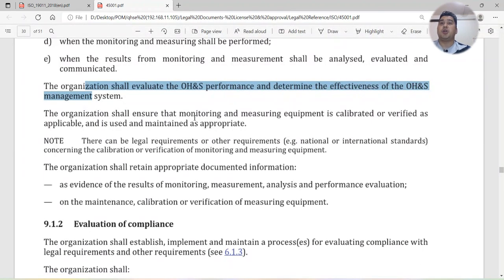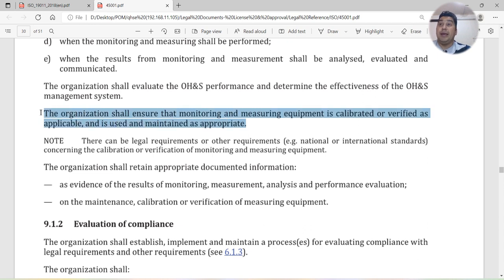The organization shall ensure that monitoring and measuring equipment is calibrated or verified as applicable and is used and maintained as appropriate. So if you are using any equipment that needs to be calibrated, let's say a lux meter, any thermometer, any gas tester, all these equipment need to be calibrated and verified, and you should maintain a calibration record also.